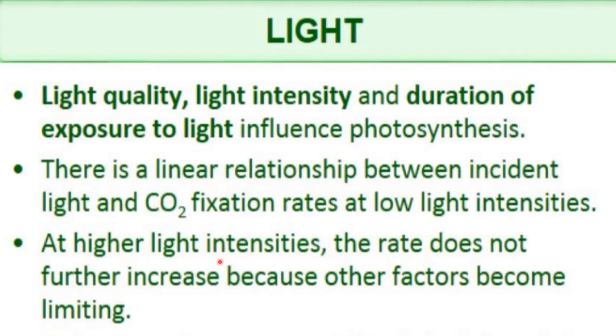At higher light intensities, the rate does not increase further because other factors become limiting. I think it is clear. If there is low intensity of light, then light is acting as the limiting factor, and if we increase that light, then it directly affects photosynthesis. With increasing light intensity, the rate of photosynthesis also increases. But when light intensities become higher, after a limit, it will not affect the rate of photosynthesis, because at that point other factors become the limiting factor.